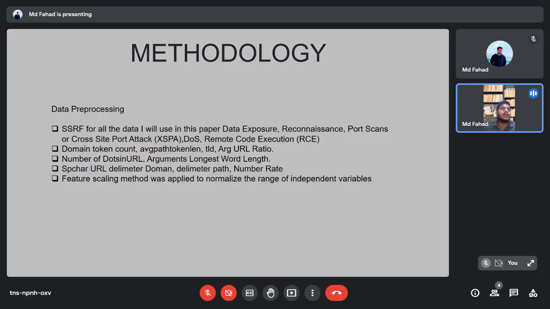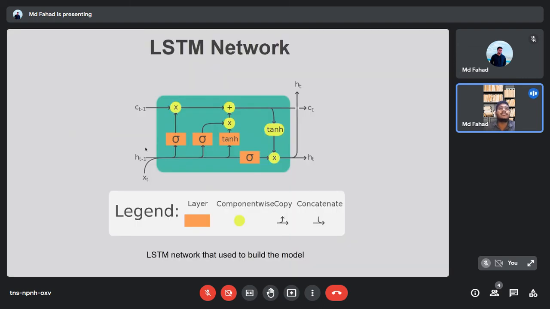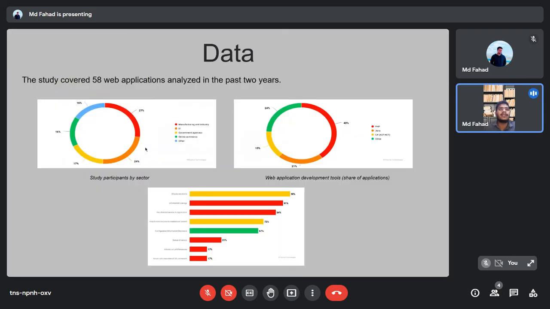This is the data processing methodology. For SSRF, for all the data I use, proper data exposure and recognizing port scan, cross-site attack, and remote code execution. Domain token count, TLD and URL ratio, and a feature scaling method were applied and normalized the range of independent variables. These are the LSTM network, and the LSTM network is used to build this model. I use this model.